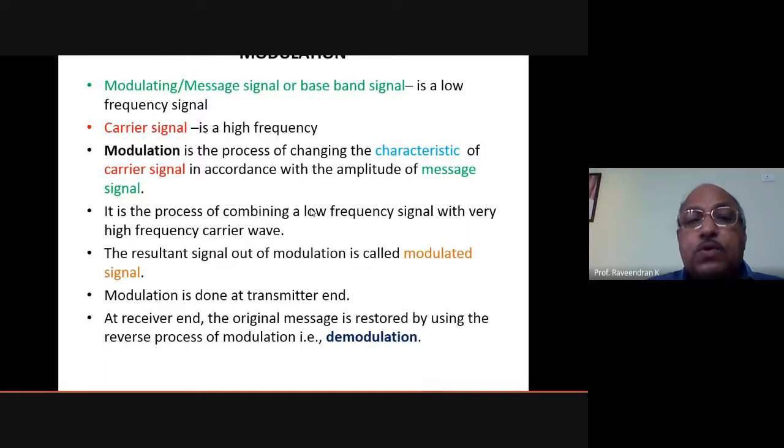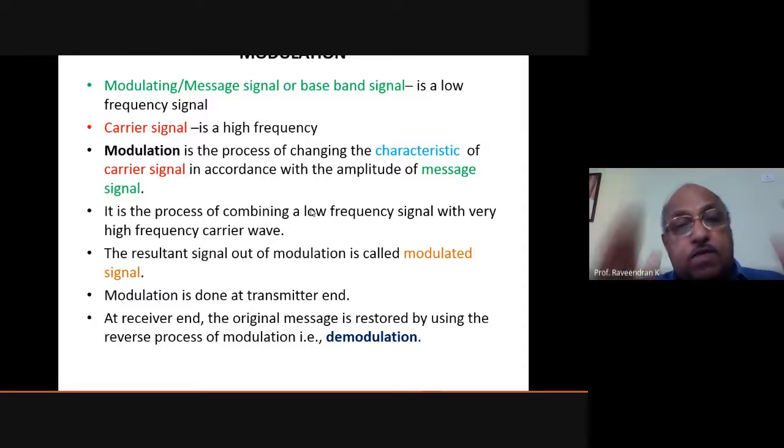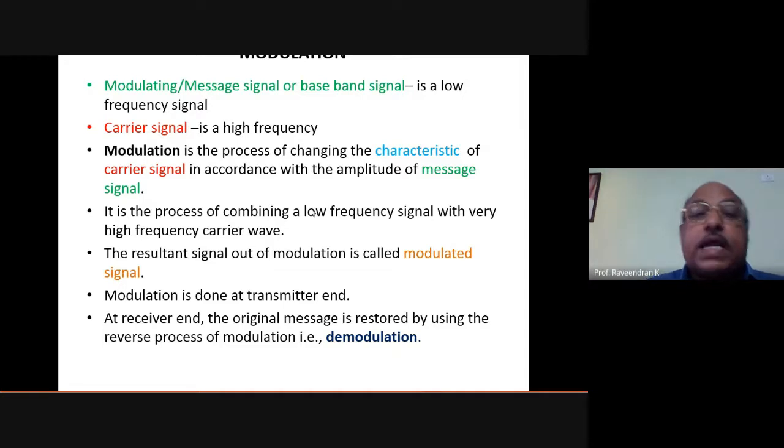So we have this audio signal, which is mixed or combined with the carrier signal having high frequency, so that the energy associated with the carrier signal is high. Audio signal frequency is low, carrier signal frequency is high, so these signals are mixed together.